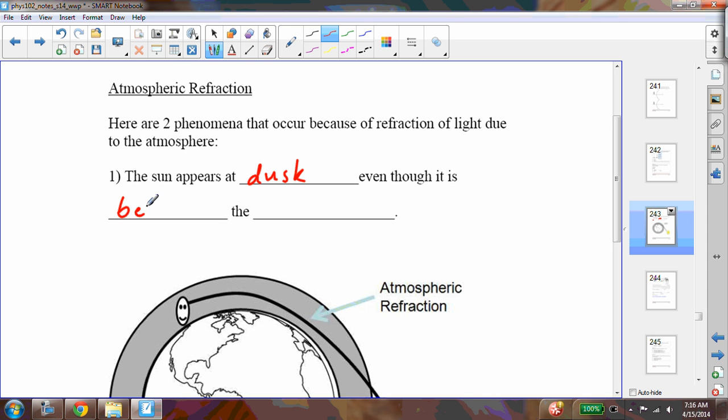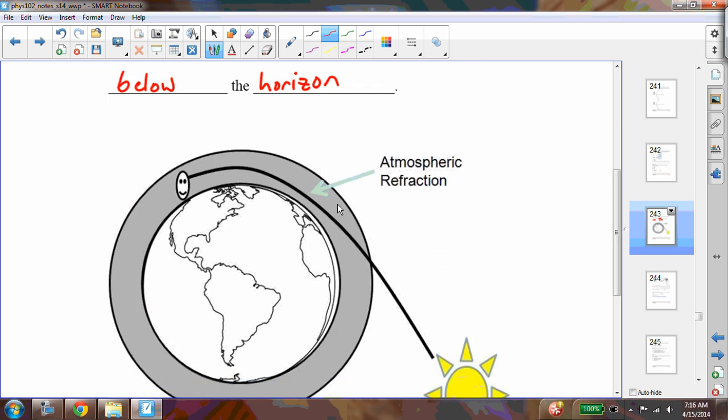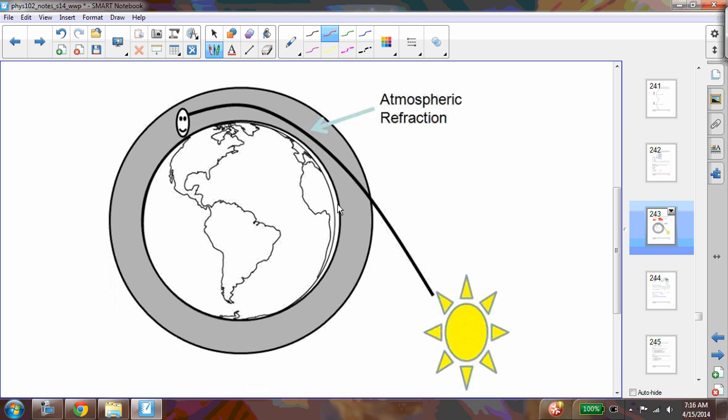So even though it is below the horizon, you don't really know that this is happening, but it does happen nonetheless. And that is that the sun, if you're here, you shouldn't see the sun because you have this portion of the planet that's between you and the sun.